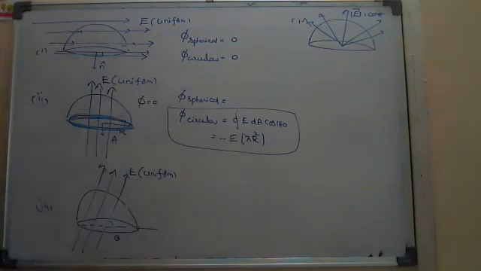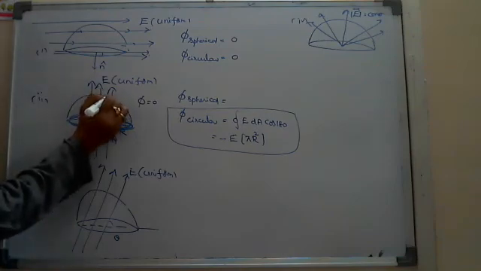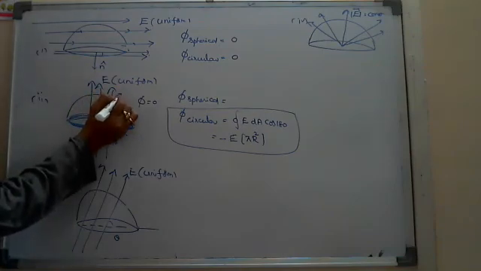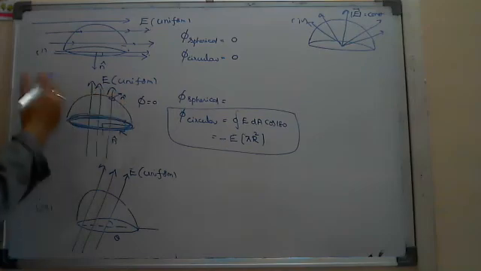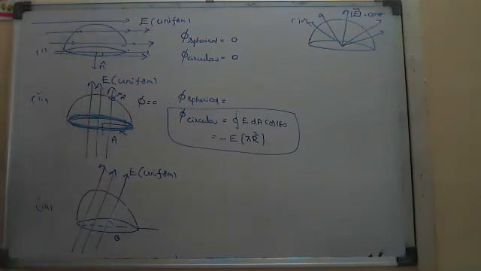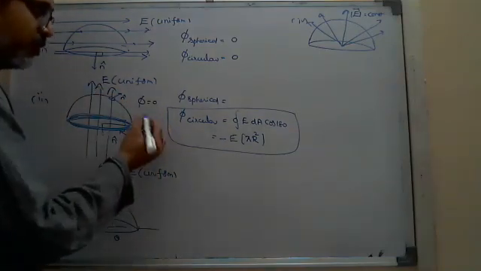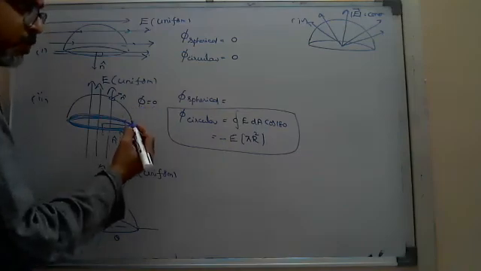Through the spherical part, you can't calculate directly; you would have to integrate, because if you assume an area here, I have to take the normal making some angle. But without integration also you can do it, because the total flux is equal to 0.